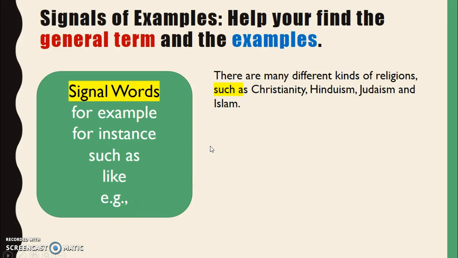Here's a sentence with the word such as. There are many different kinds of religions. I don't know what that word means. Such as Christianity, Hinduism, Judaism, and Islam. Okay, all of these are different kinds of religions. Such as gives me the examples.